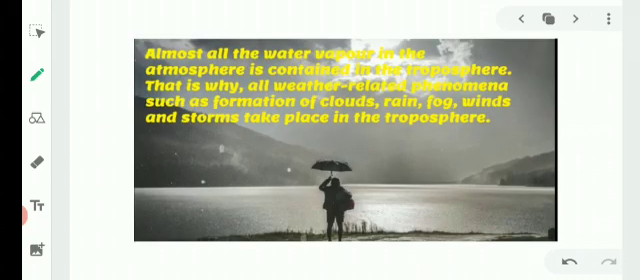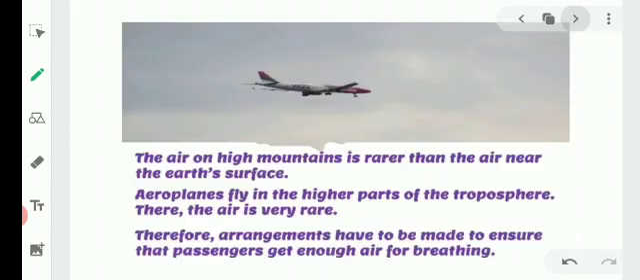Almost all the water vapors in the atmosphere are contained in the troposphere. That is why all weather related phenomena such as formation of clouds, rain, fogs, winds and storms take place in the troposphere, which means all the weather conditions, that is rain, fog, clouds, winds, storms, take place in the troposphere. You have to remember this point.